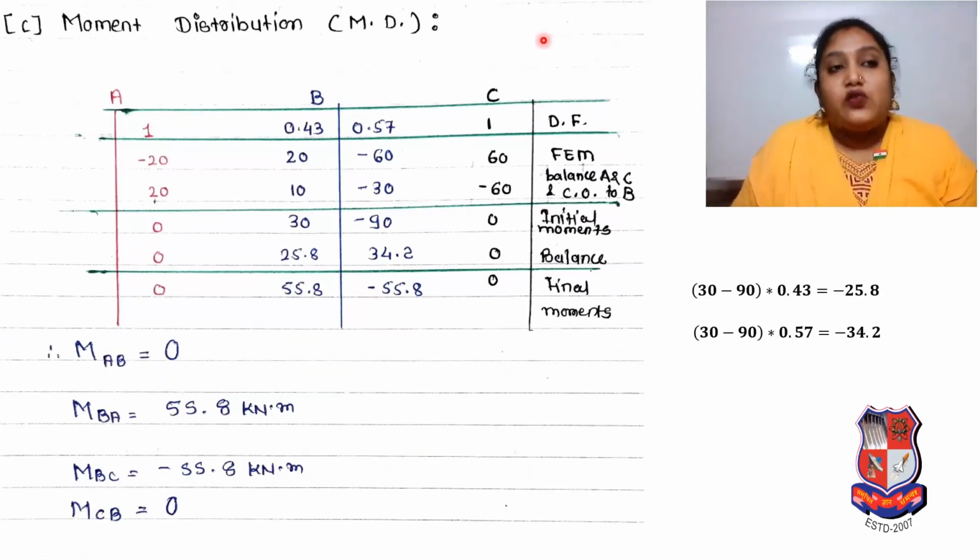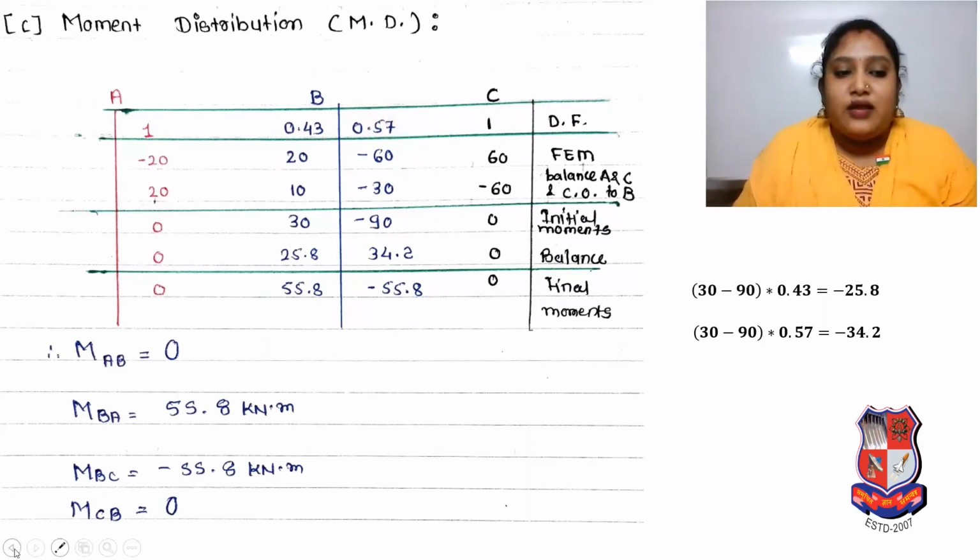Now we have to calculate the moment distribution. As per our steps and the data we calculated, we have to draw the table. Here are your A joint, B joint, C joint. Whatever distribution factors we have calculated, for A joint it was 1, for C joint it was 1, and at B joint, for the BA portion it is 0.43 and for the BC portion it is 0.57.